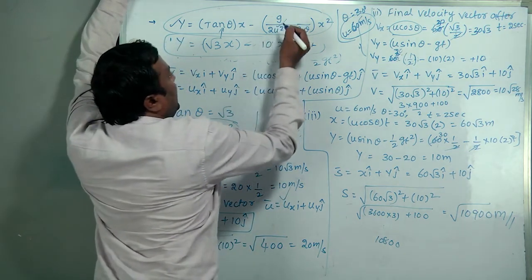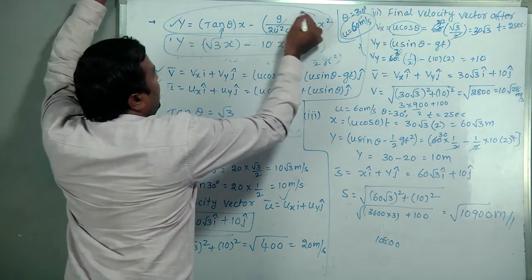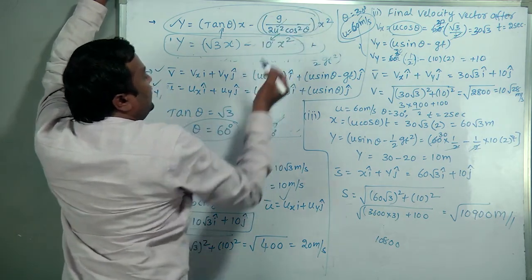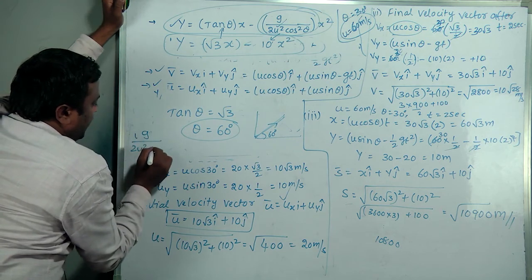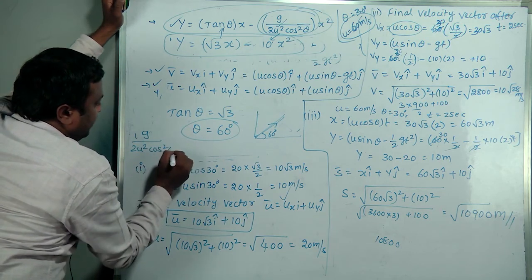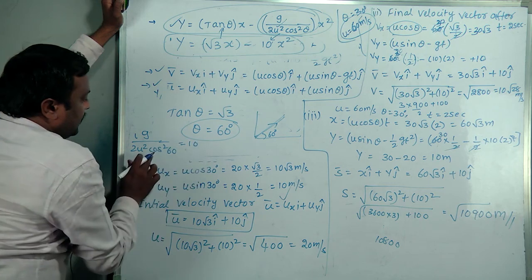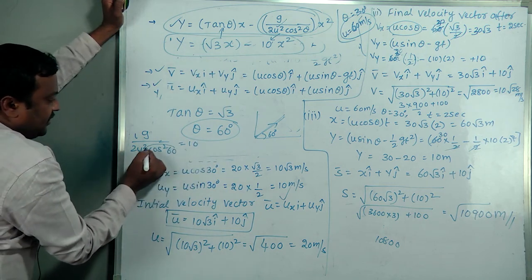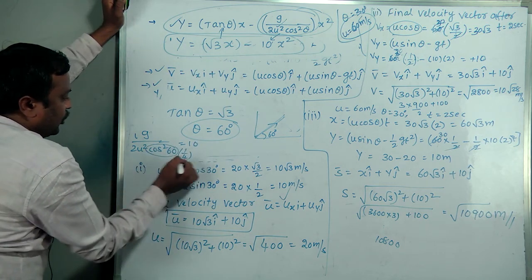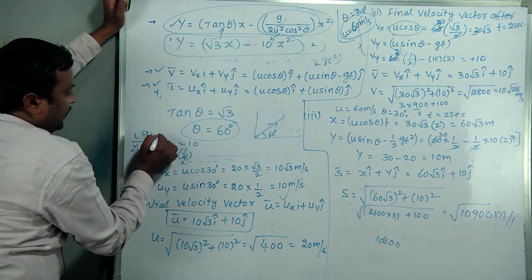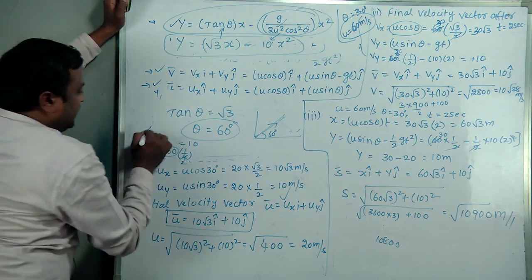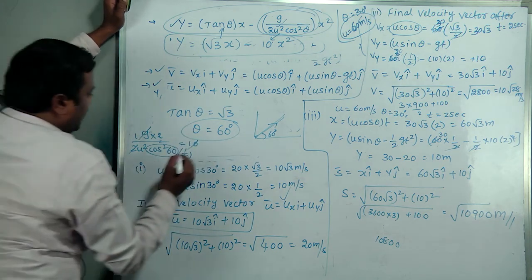Suppose the initial velocity is also asked. Then g by 2 u square cos square theta is compared with 10. That is g by 2 u square cos square 60 equal to 10. Cos square 60 value we get as 1 by 4. 2 ones are 2, 2s get cancelled, it will be 10 into 2, and here g also gets cancelled.